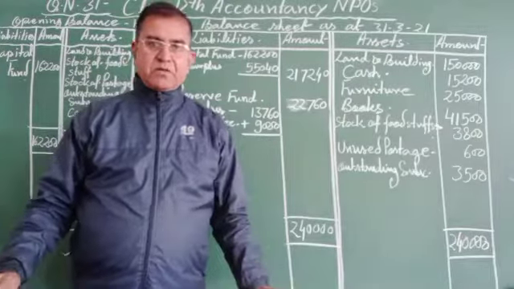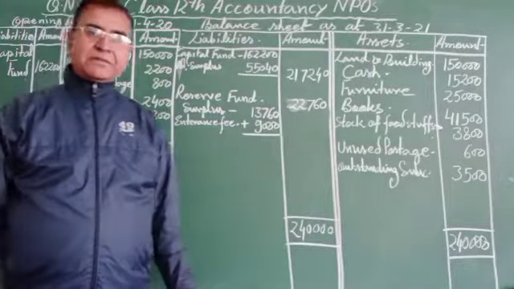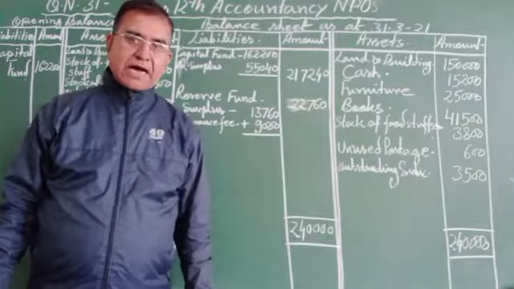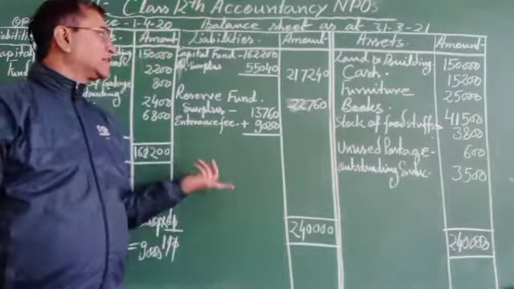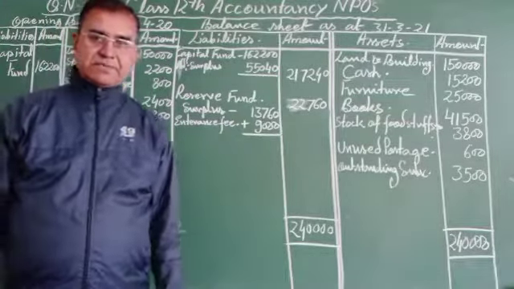This is the way of preparing the financial statement of NPOs, not for profit making organizations: how the income and expenditure account is prepared and how the balance sheet is prepared.